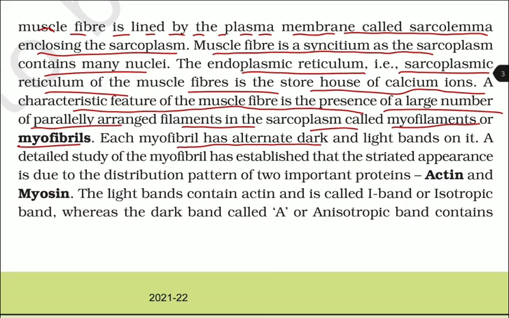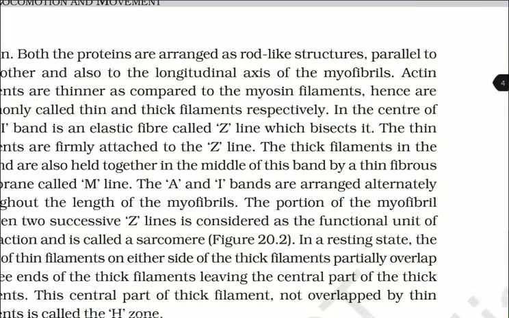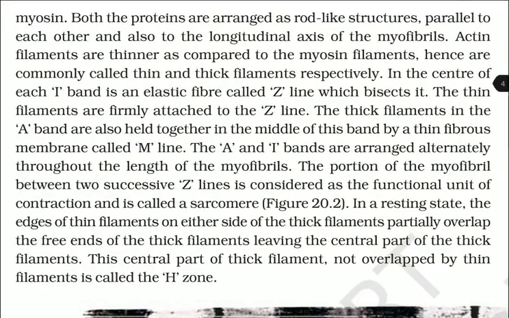Each myofibril has alternate dark and light bands on it. A detailed study of the myofibril has established that the striated appearance is due to the distribution pattern of two important proteins, actin and myosin. The light band contains actin and is called the I band or isotropic band, whereas the dark band, called the A or anisotropic band, contains myosin. Both the proteins are arranged as rod-like structures parallel to each other and also to the longitudinal axis